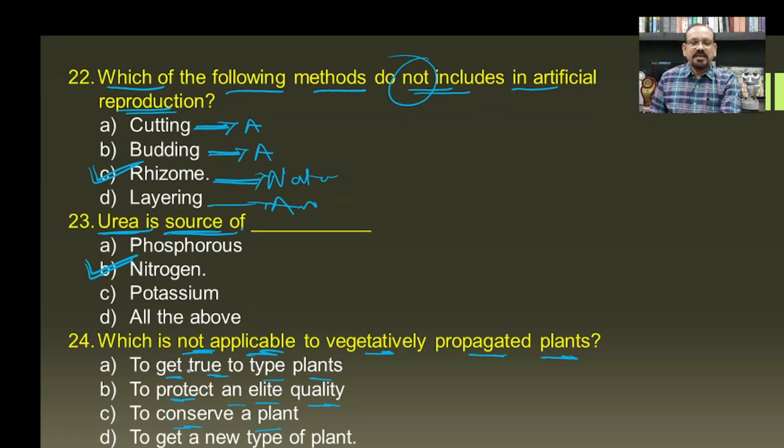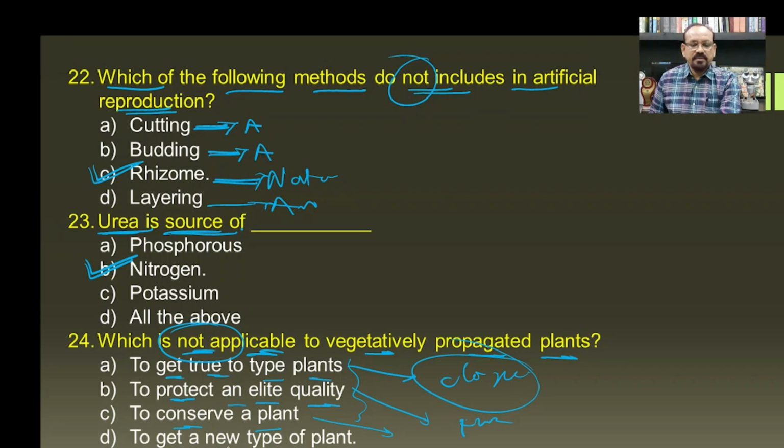Number 1, to get the true type, that is the clones, and this is only possible because of the vegetative propagation. Then to protect the elite quality, this is also correct. Then to conserve the plant, here the vegetative propagation can be carried out. So first C are the correct ones.